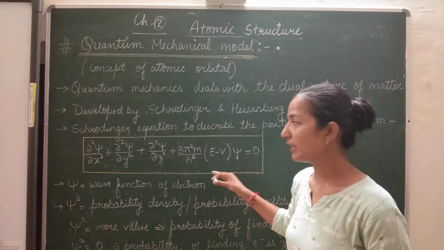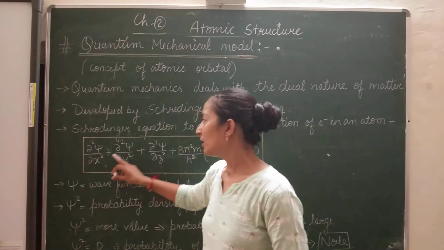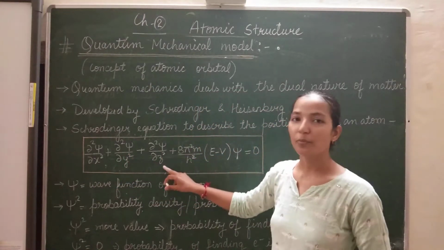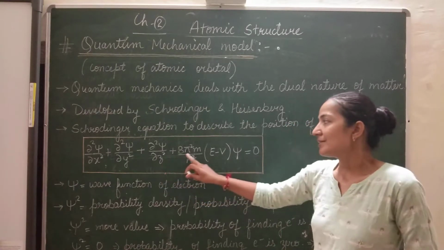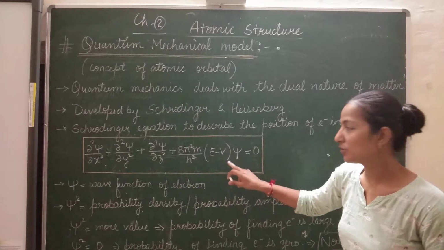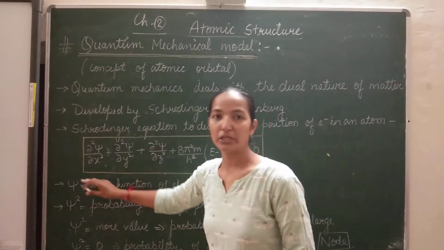He gave an equation, that was del square psi upon del x square, plus del square psi upon del y square, plus del square psi upon del z square, plus 8 pi square m upon h square into (E minus V) into psi is equal to 0. So he gave such an equation.